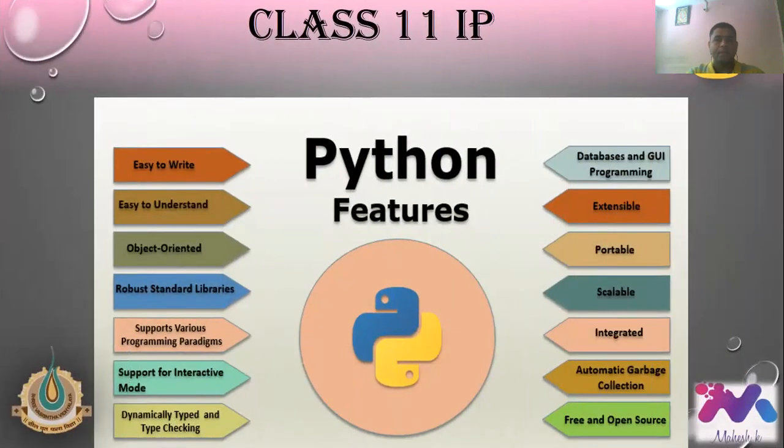So Python has a lot of features. What are the benefits of Python? First one, easy to write, easy to understand. Third one, object-oriented programming language, robust standard libraries, huge libraries are there, supported with various programming paradigms. So it will be supported by many other programming languages for the backend. Support for interactive mode, dynamic typing and type checking, databases and GUI programming, extensible, portable, scalable, integrated, automatic garbage collection, free and open source. So a lot of features are given in Python programming.